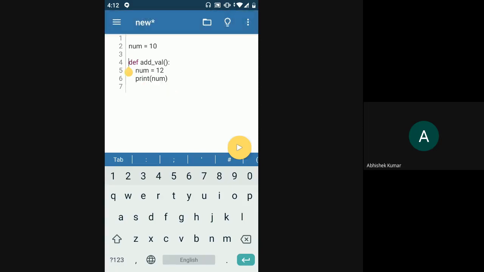So current scope as in the current code block. Since line number 6 is inside of the function, its scope is only within the function, right? Its scope is defined within the function. That is, it is limited within this function.